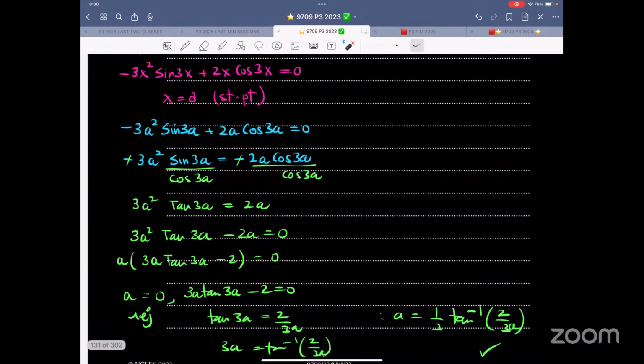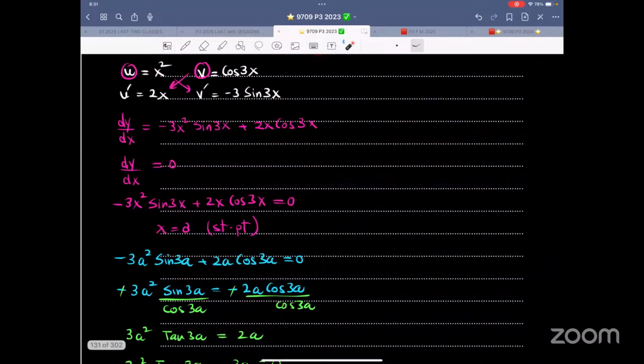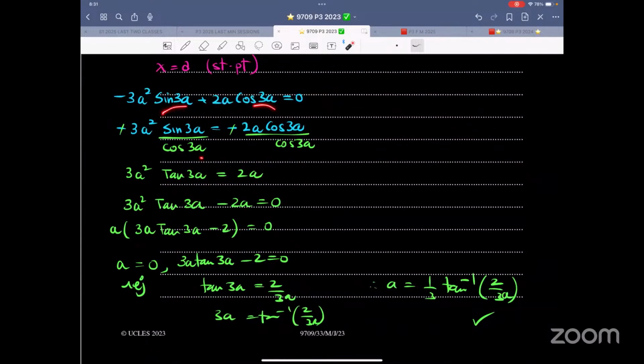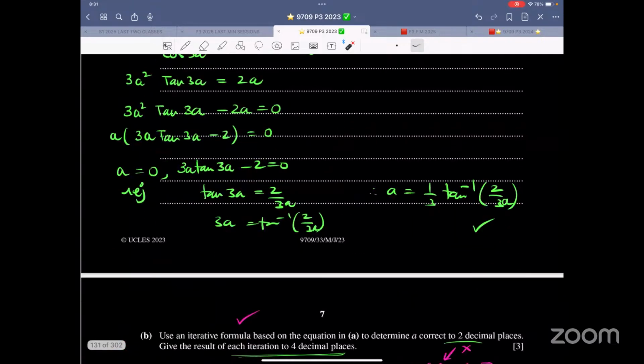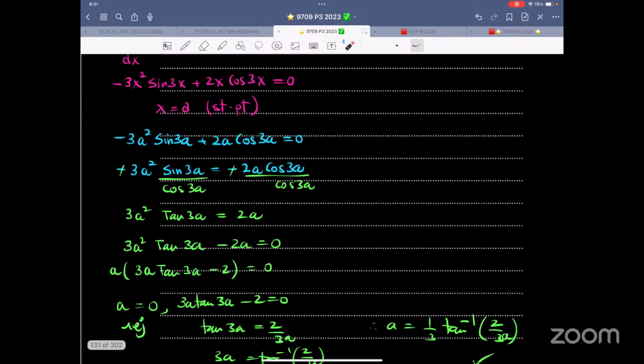And you want a tangent. Do you need a tangent? Yes. So sine 3a, cos 3a, divide both sides by cos 3a. 3a squared tangent 3a is 2a. And take everything on one side because there is an a over here also. So I have to take this a, one a all alone, common out. A is equal to 0. Of course, that is not the solution. So therefore, 3a tangent 3a minus 2 equals 0. Tangent 3a is this, and a is 1/3 of tan inverse. So that is all about it from my side.